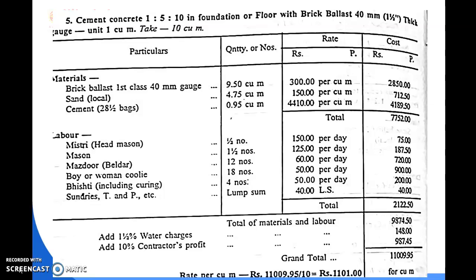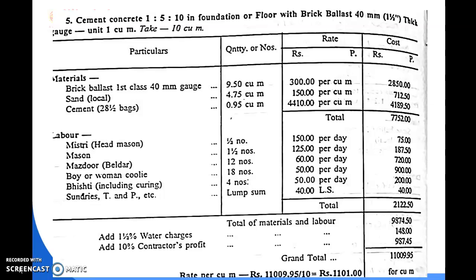And here we calculate the total cost of labor. After that, the lump sum amount, which is also called T&P, is considered at 2.5 to 3% of the total cost of the labor. So here the approximate cost we consider is 40 rupees of lump sum for the 10 cubic meters of cement concrete. So here we add the 40 rupees. Then the total value of the labor we can define as 75 plus 187.50 plus 720 plus 900 plus 200 plus 40, which is equal to 2122.50.